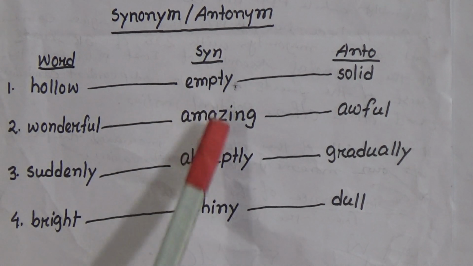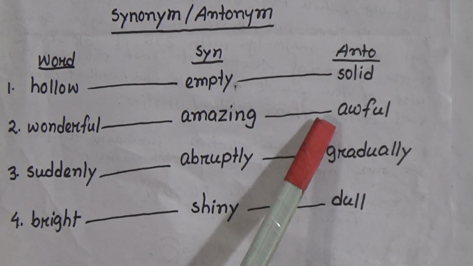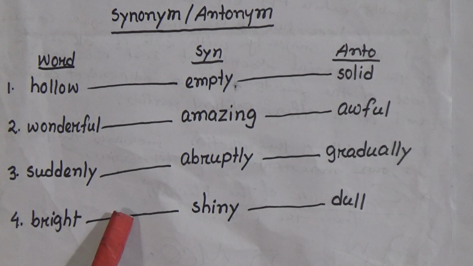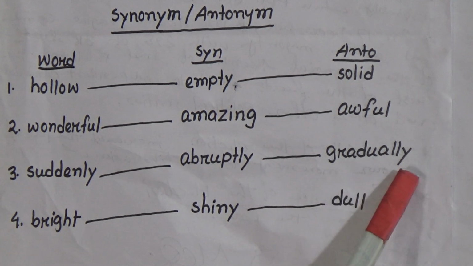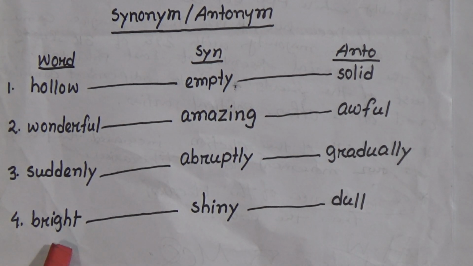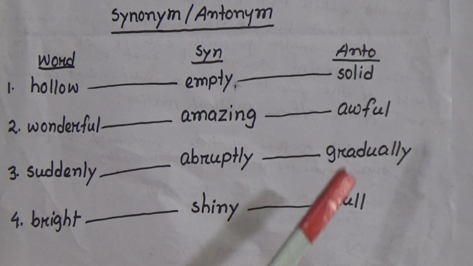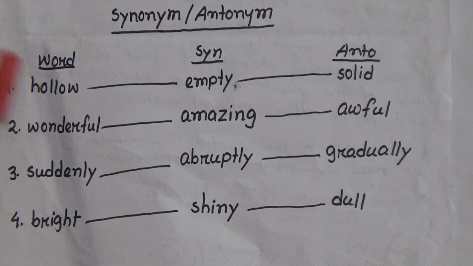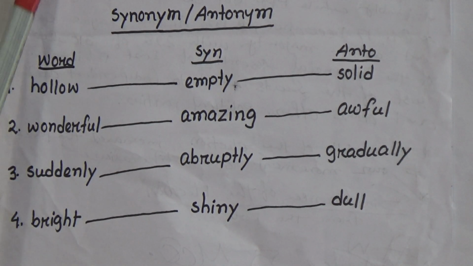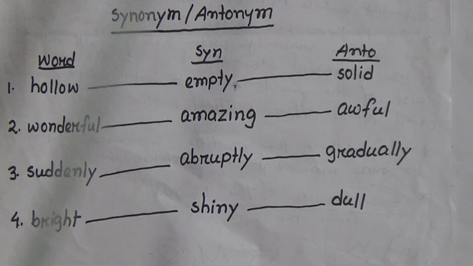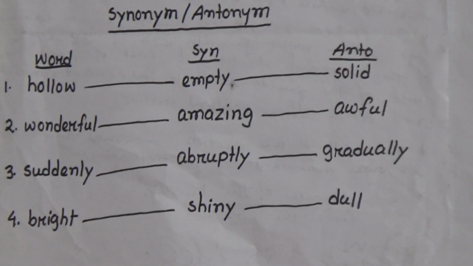Wonderful. Synonym is amazing and antonym is awful. Suddenly. Synonym is abruptly and antonym is gradually. Bright. Synonym is shiny and the antonym is dull. That means 4 synonyms and antonyms from this chapter. That means today we have revised the 5 word meanings and 4 synonyms and antonyms of Unit 1 from your Buzzword book.